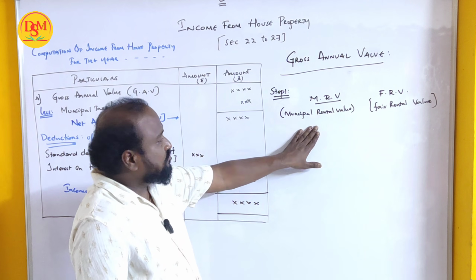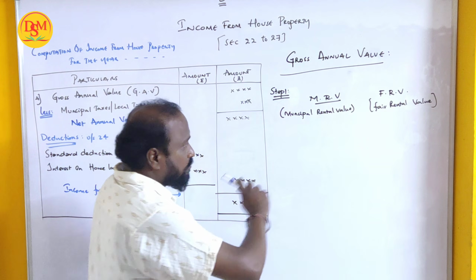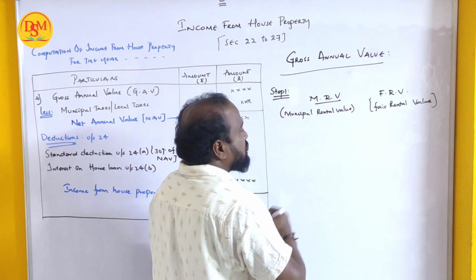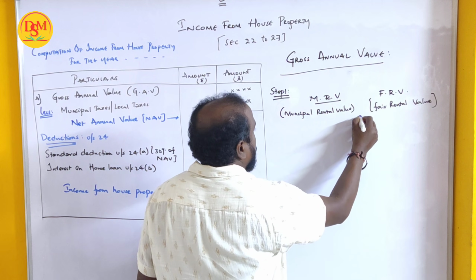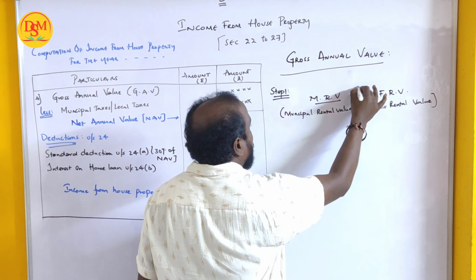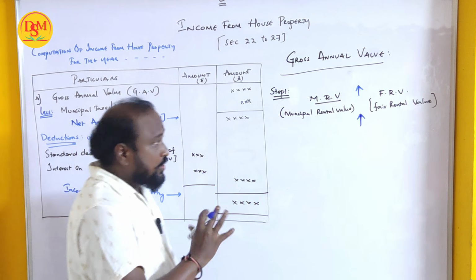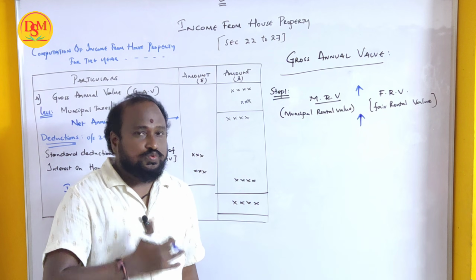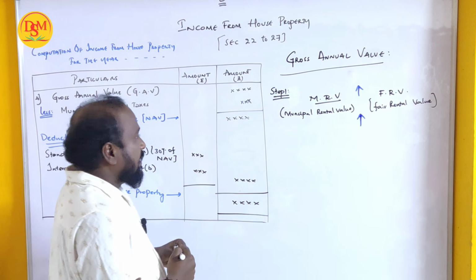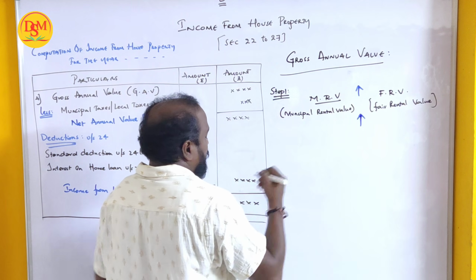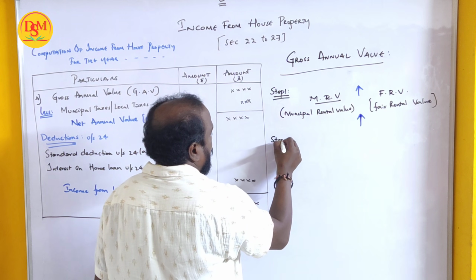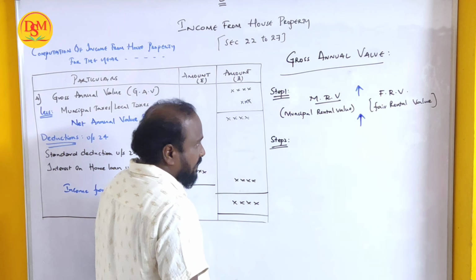In this first step, what you have to do is compare both the values and check which one is higher. Compare the two and see which is higher. Next, after that, step number 2.